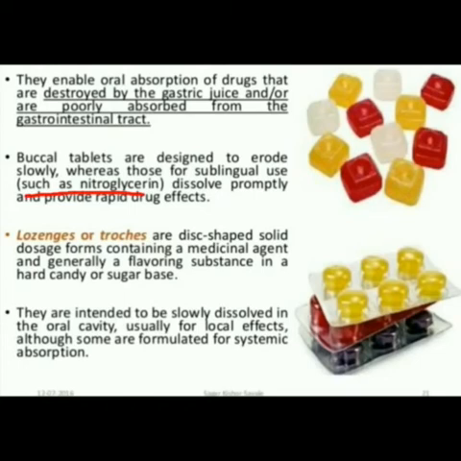And next, coming to the lozenges. These are disc shaped solid dosage forms of medicinal agents. These are used for local effects like cold and cough. Examples are antitussives, antiseptics, antibacterials and astringents. These are slowly dissolved in the oral cavity, usually for local effects, although some are formulated for systemic absorption.